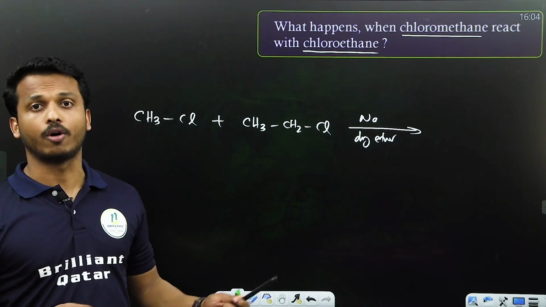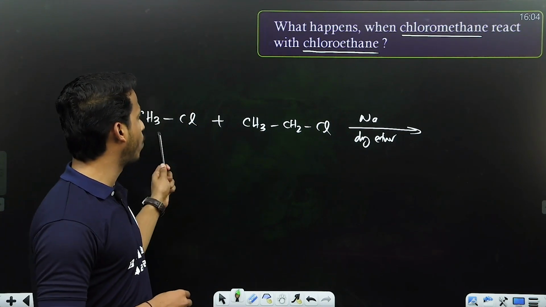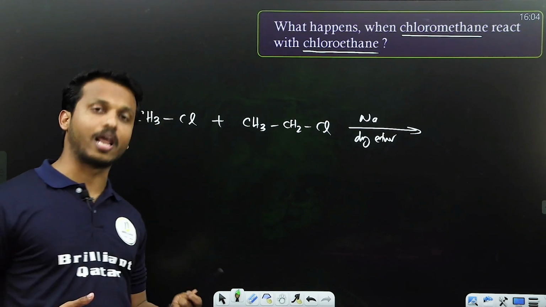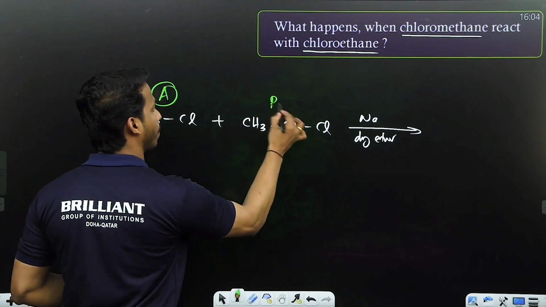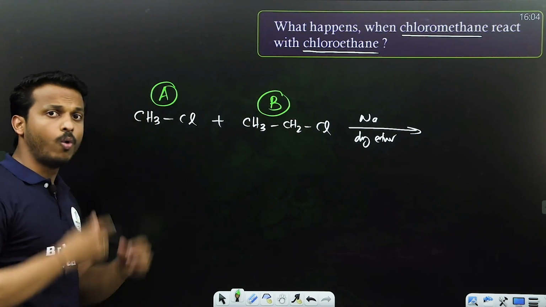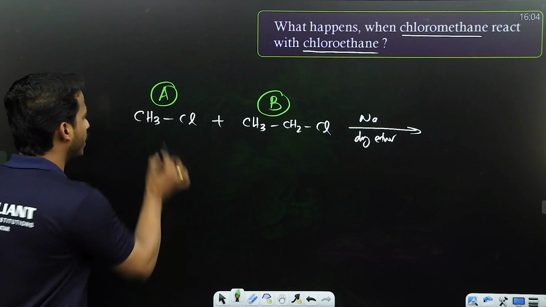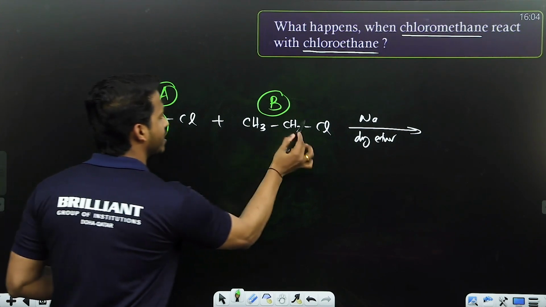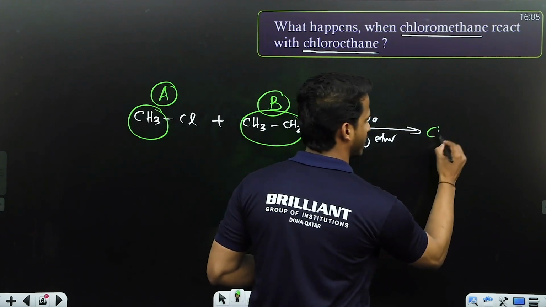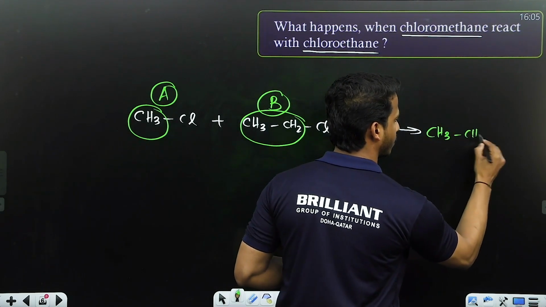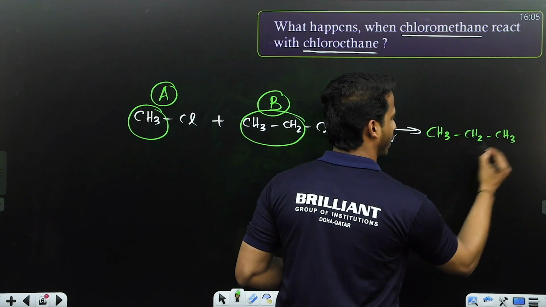It's a demerit, all of you. What happens if you take one compound with another different haloalkane? Consider this as compound A, this as compound B. What are we expecting? This methyl and this ethyl joined, what will you get? Propane. Yes, we will get propane, correct.